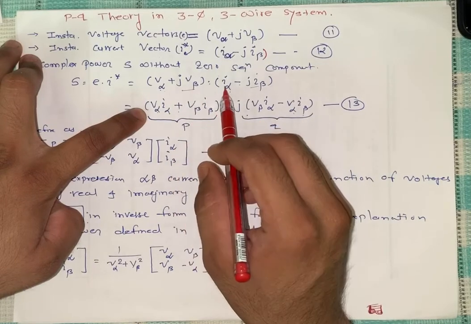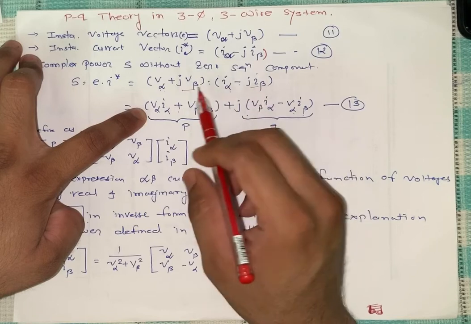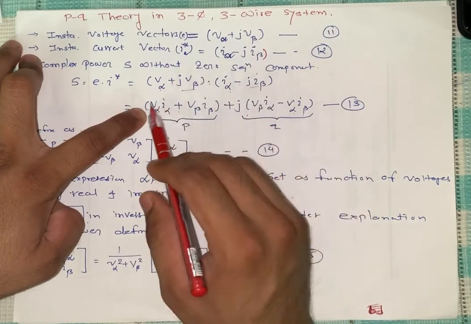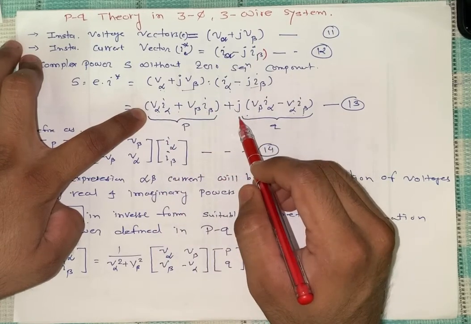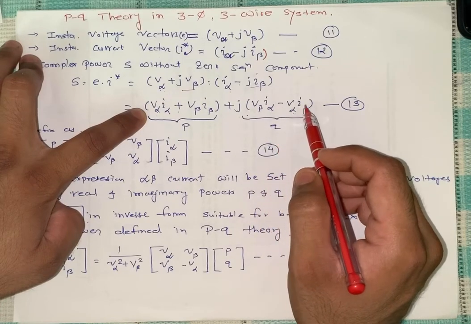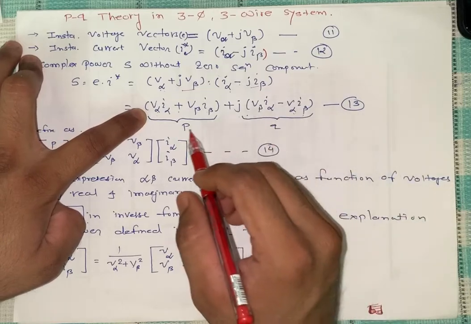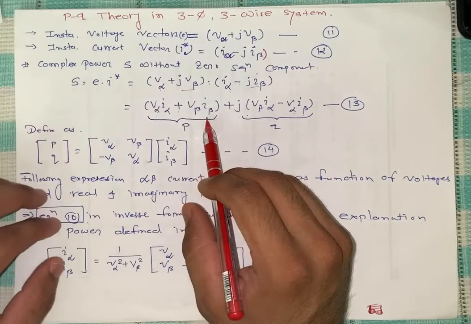Similarly, j V beta into I alpha, and j V beta into minus j I beta gives j squared, so minus 1 makes it plus. So we separate V alpha I alpha plus V beta I beta, plus j times V beta I alpha minus V alpha I beta. That is the j term, the imaginary, reactive component of power, while the other is the active component.